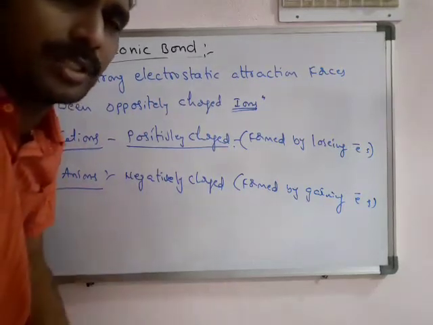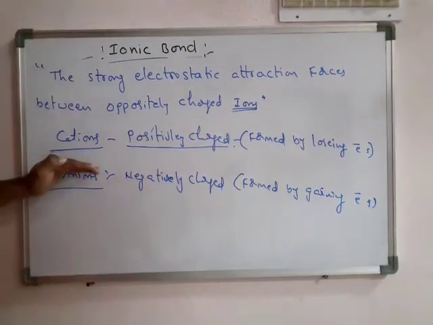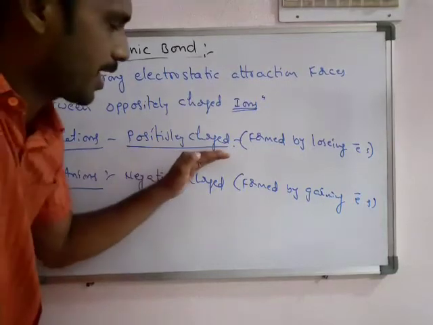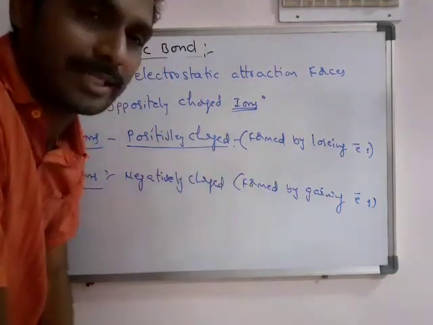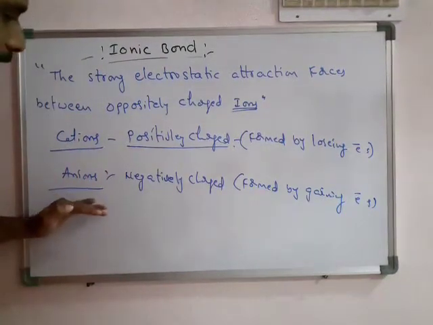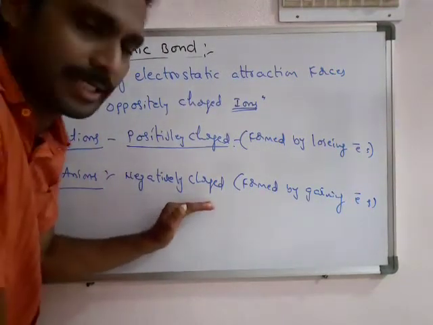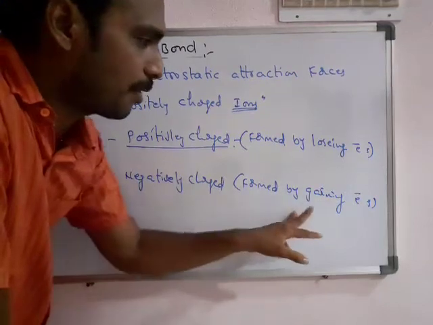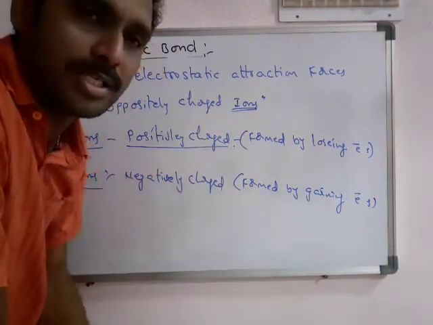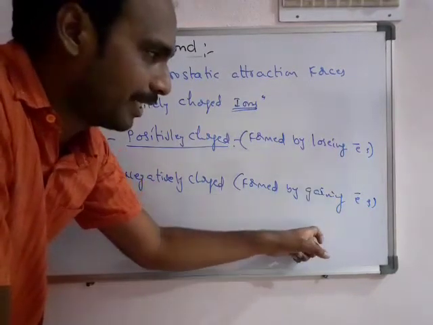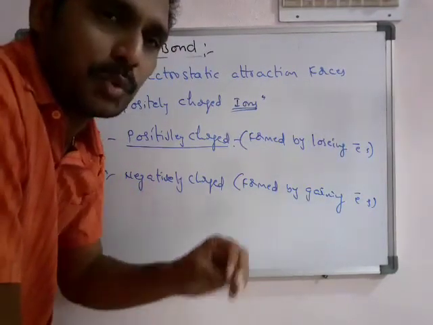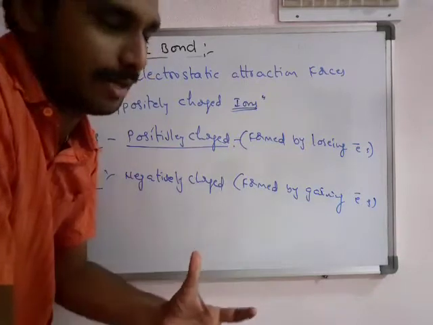We discussed about the ions. So what are cations? Positively charged ions. Generally they are formed by atoms losing electrons. Anions are negatively charged particles. They are formed by gaining electrons by atoms. How many electrons are lost or gained totally depends on the nature of that element.